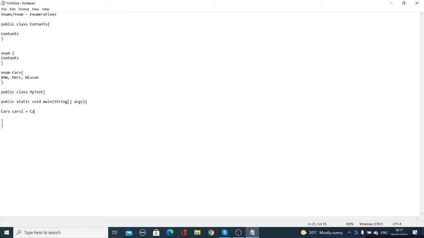Equals Cars dot BMW. Then it calls this particular BMW from this enum, and you can print it out. System sysout, it will come in full form. I'm just putting it in here, and if you just put cars1, it will print out BMW.